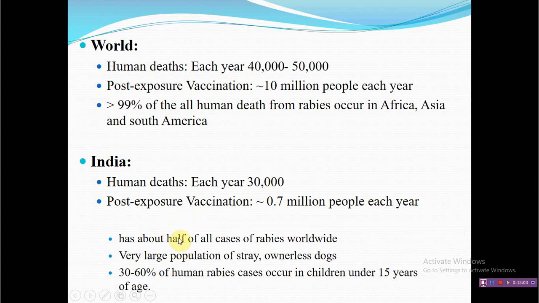Half of all cases worldwide are reported from India. These are human cases, and many of them are transmitted by dogs, and this disease is principally reported in children under 15 years of age. It means school-going children are the principal target for rabies.